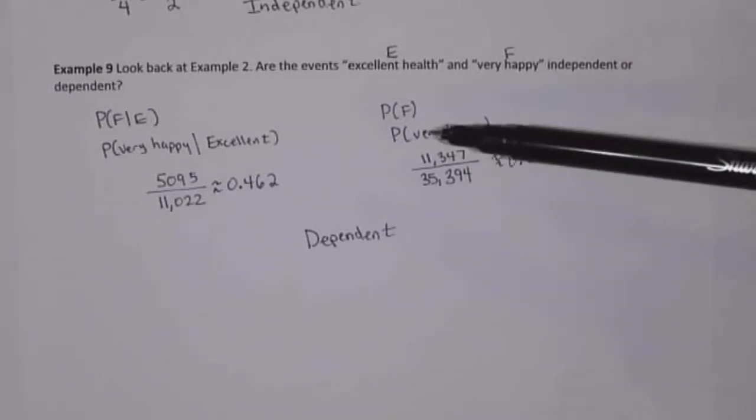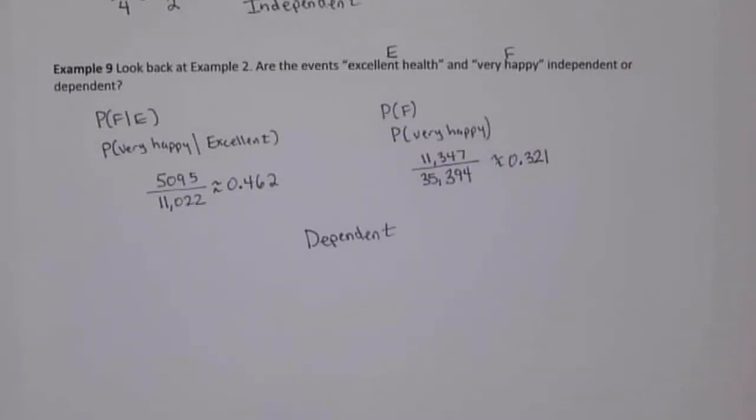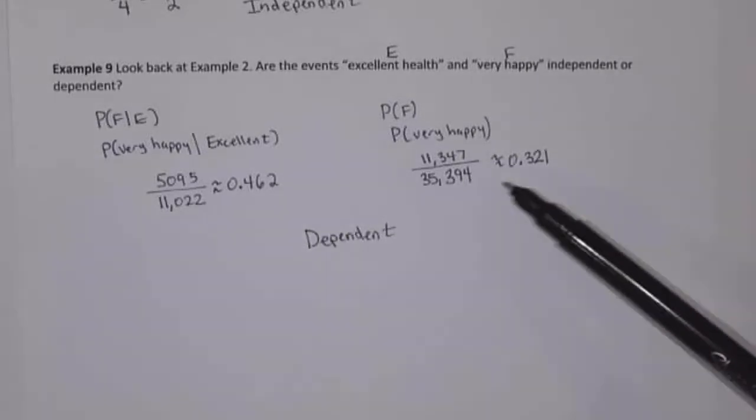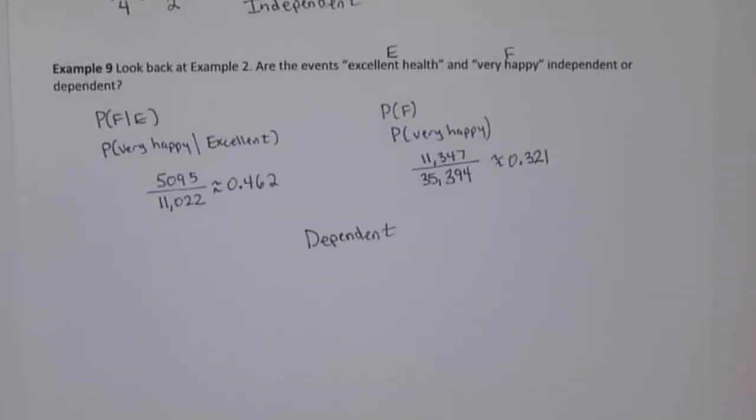Again, if the two probabilities come out the same, then the two events are independent, as in example 8. But if the two probabilities aren't the same, then the two events are dependent. That concludes this video. At this point, you should now be able to handle the section 13.3 homework.